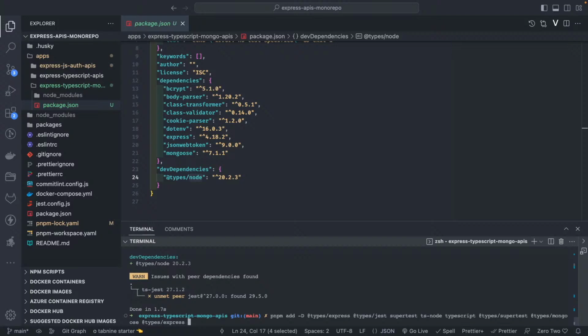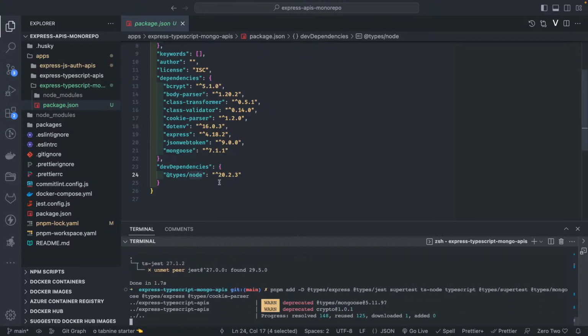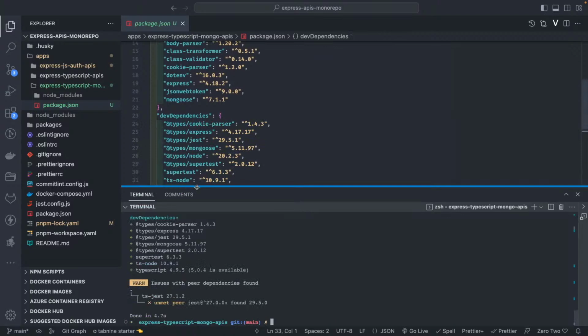Node we already have covered. Types we need for cookie-parser. Let's see, we'll add the remaining, because the typings for jsonwebtoken are also needed.